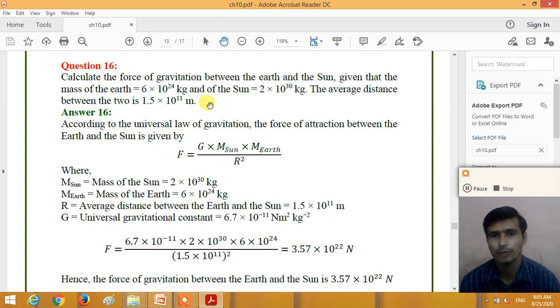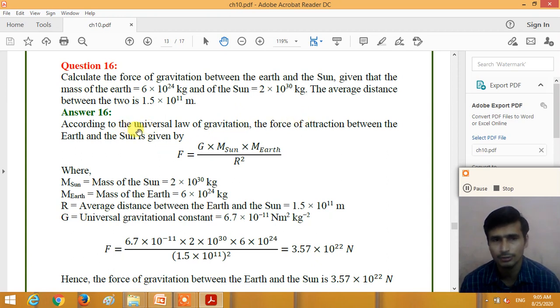So now, how can we calculate the gravitational force between the Earth and the Sun with the help of Newton's universal law of gravitation? According to Newton's universal law of gravitation, the gravitational force between two objects is directly proportional to the product of their masses and inversely proportional to the square of the distance between them.